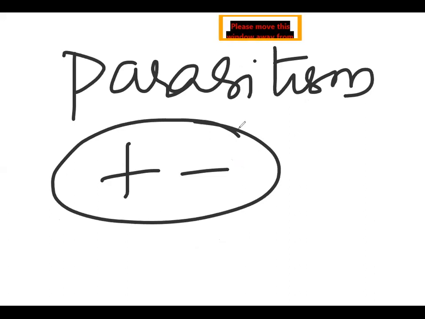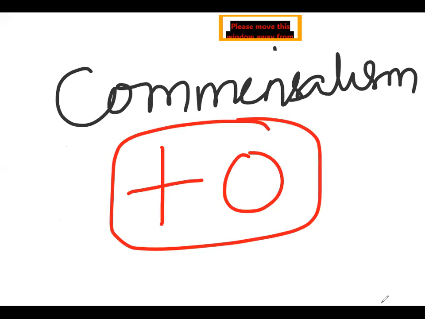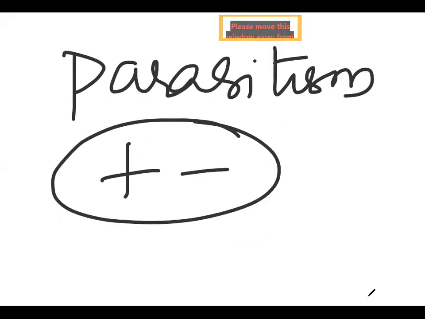Mostly parasitism and commensalism are much closer, because a parasite like Plasmodium vivax lives in the body itself, and commensals are also like that. Let's take one after another. This is just the introduction.